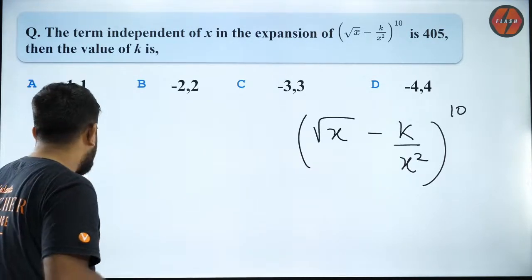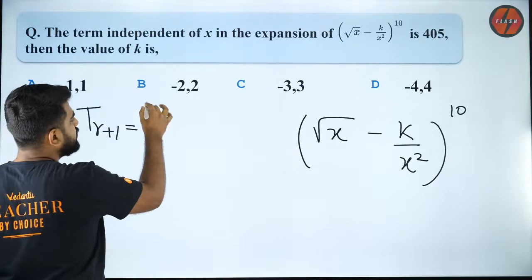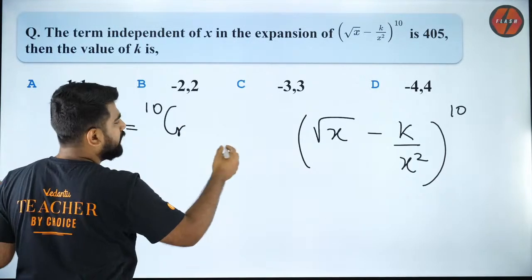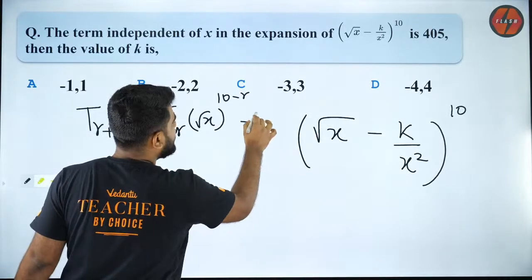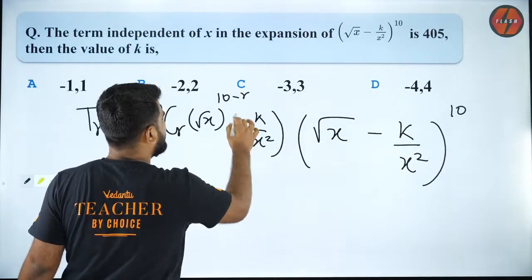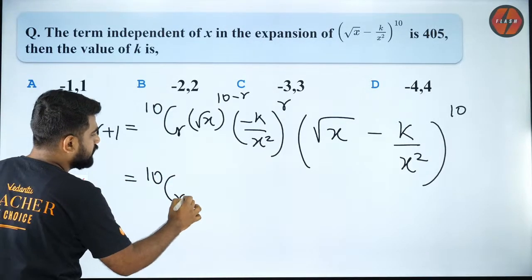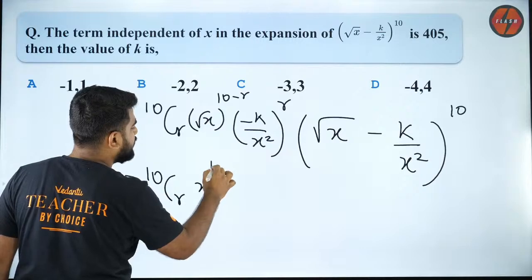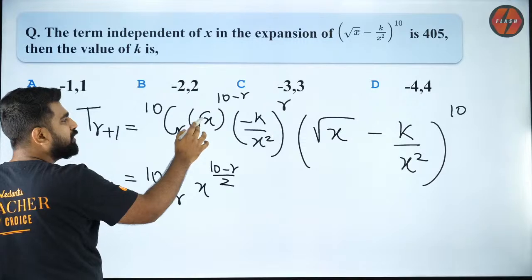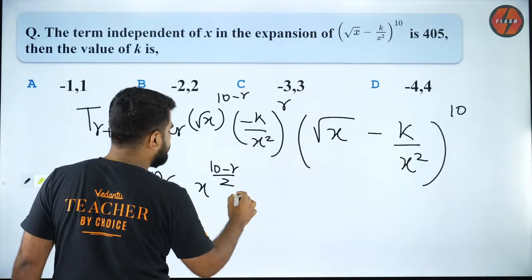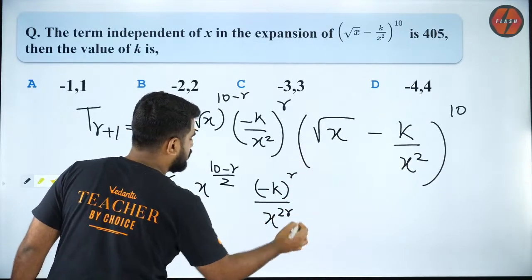So guys, first of all, I would recommend you to write the general term. What is the general term? General term is 10Cr into root x to the power 10 minus r into minus k by x square whole power r. Now what I'll do is, I will simplify it first. I will write it as x to the power (10 minus r) by 2. Why x to the power (10 minus r) by 2? Because root is power half, right? And then here you have minus k power r divided by x to the power 2r.